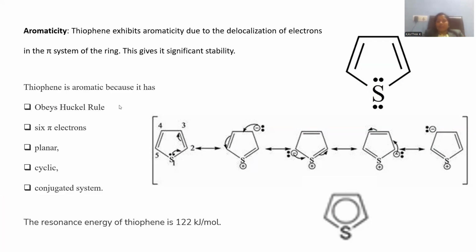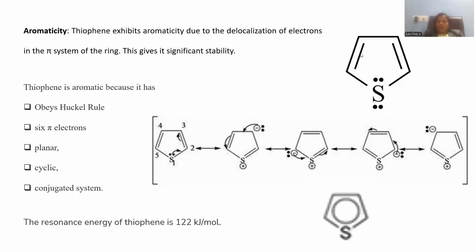Why is this thiophene aromatic? The question arises. In order to answer this, let me look into the chemical structure very carefully. There are two double bonds existing among the carbon atoms, and sulfur also contributes one of its lone pairs within the ring system. Here, you can clearly observe sulfur is accompanied by two lone pairs, being part of the oxygen family. So the two lone pairs are by default existing on the sulfur. One of the lone pairs takes part in this ring system, while the other lone pair of electrons on the sulfur is free for sulfur only.